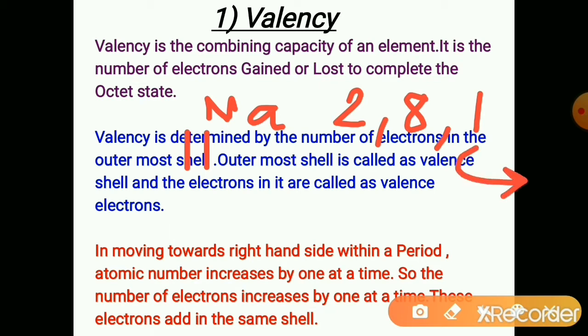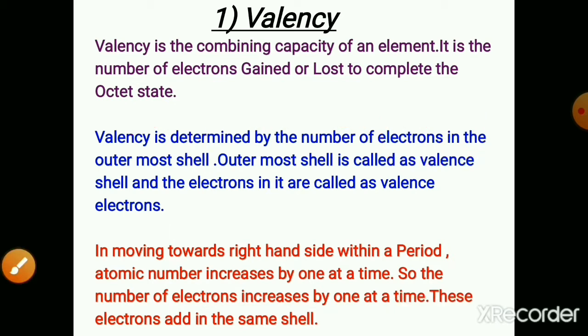So its combining capacity is 1, because by giving one electron it combines with the other element. After losing this electron, the penultimate shell, the second last shell, becomes complete with the octet. So this element acquires stability due to the complete octet.